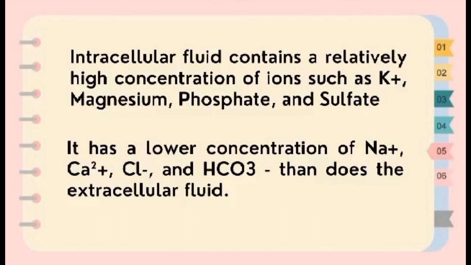It has a lower concentration of sodium, calcium, chlorine, and bicarbonate than does the extracellular fluid. The concentration of protein in the intracellular fluid is also greater than that in extracellular fluid. Like intracellular fluid, the extracellular fluid has a fairly consistent composition from one area of the body to another.